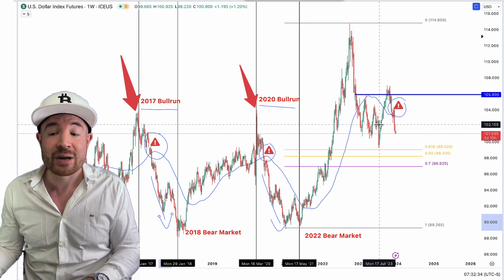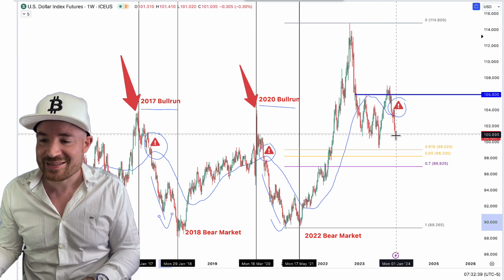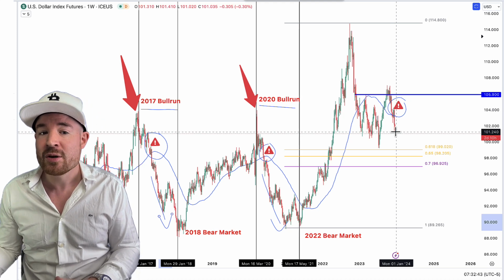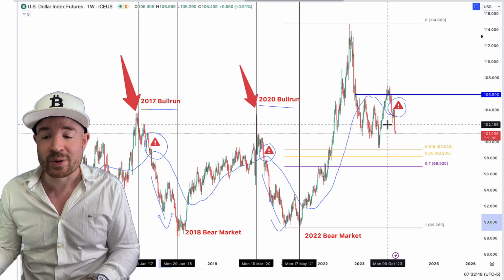You can see, now lately, crypto has been pumping, and what has been happening? The dollar index has been dumping. It went from here from 107 to 101, and the last couple of weeks we have really seen crypto pump. Bitcoin is higher, ETH is higher, altcoins are really pumping.